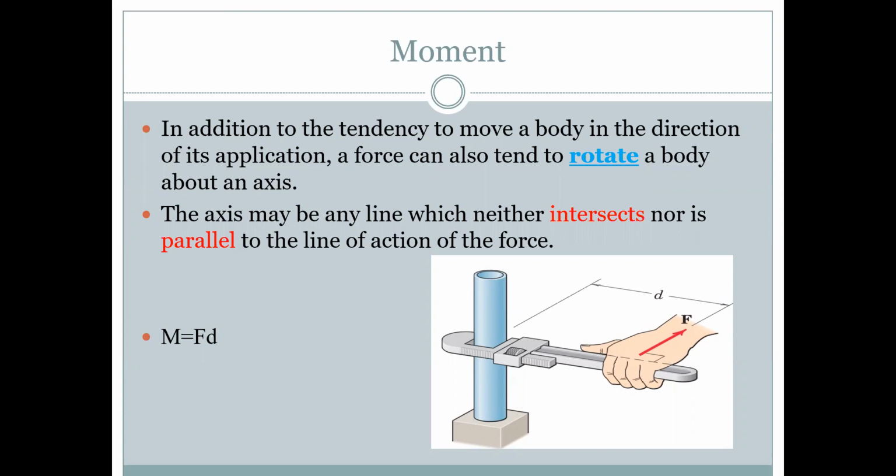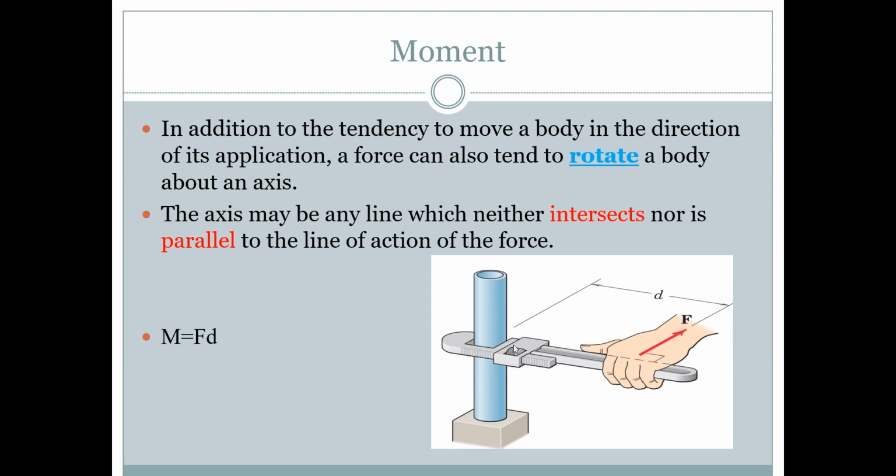First we have to know about the moment in order to know about Varignon's principle, because Varignon's principle is also known as the principle of moments. As we can see here, moment is equal to force times distance, F into d. As we can see in this diagram, where we apply force at a distance d, there is a moment acting on this body.